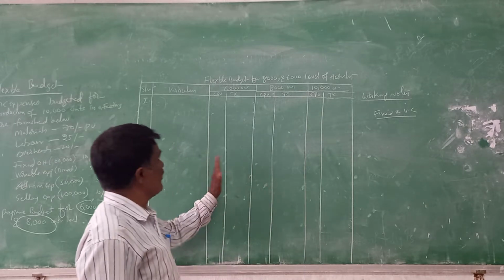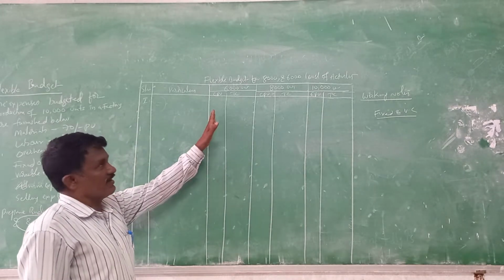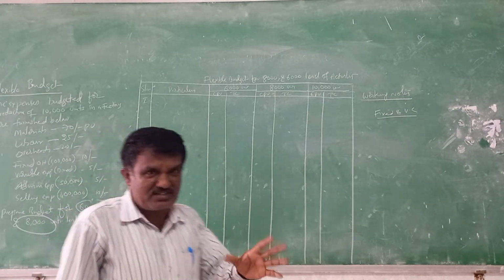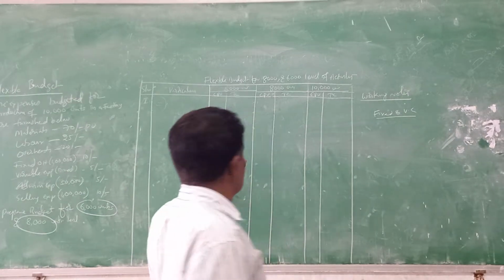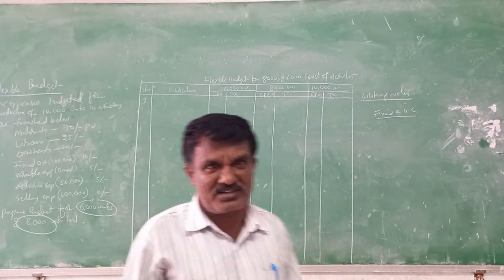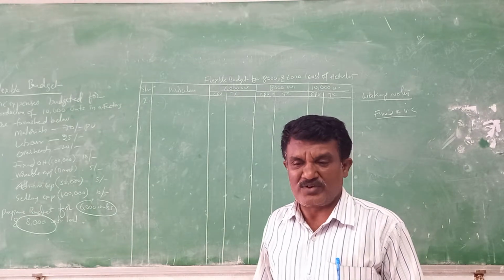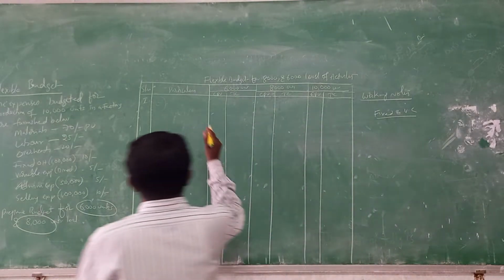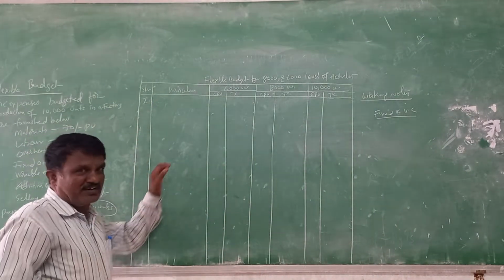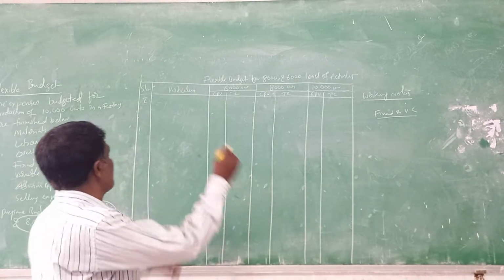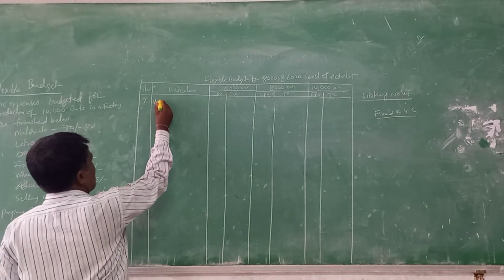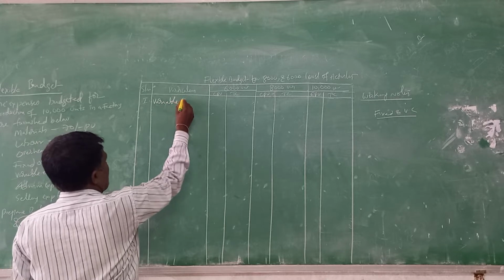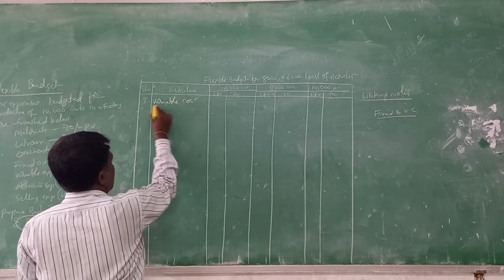In this, I have bifurcated two columns here. One is cost per unit, and next comes total cost. What is total cost we need to record? Okay, let us take it first. Are you ready? Everybody ready to listen now? Okay, ready. So first I am taking the variable cost. Variable cost is my heading.